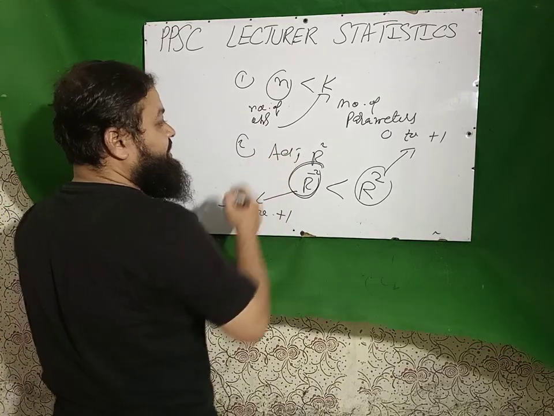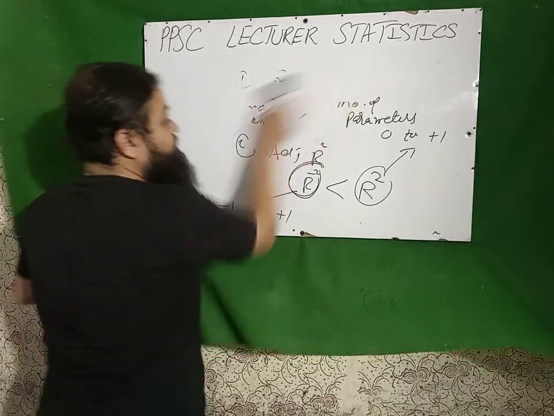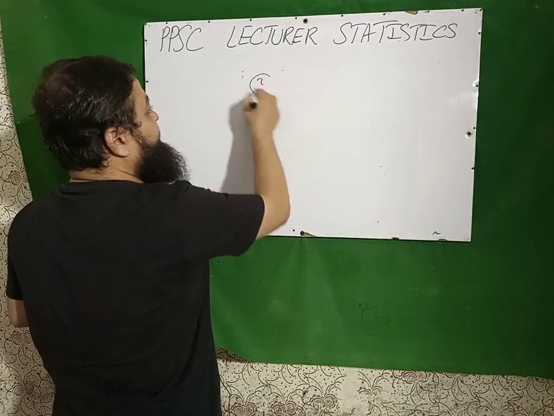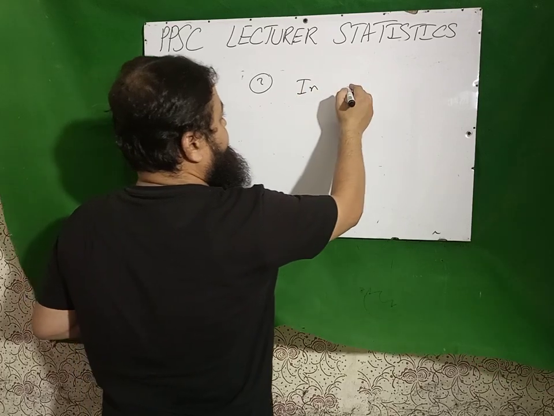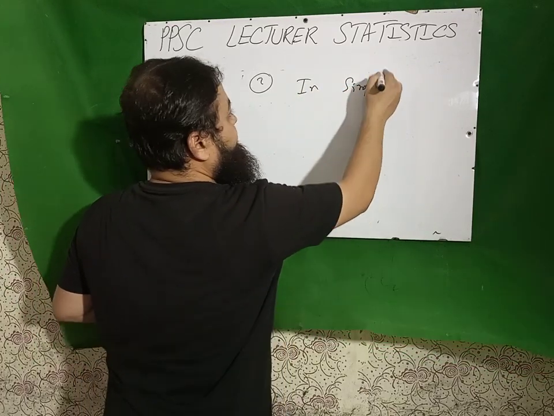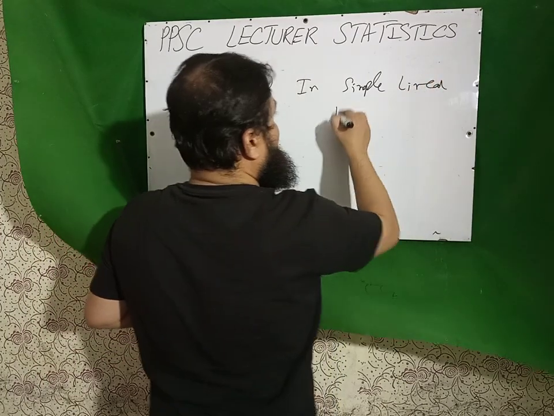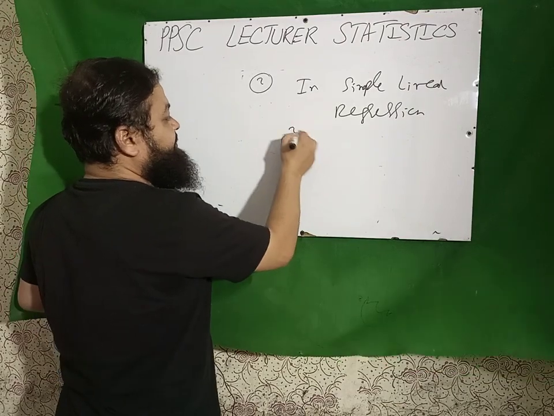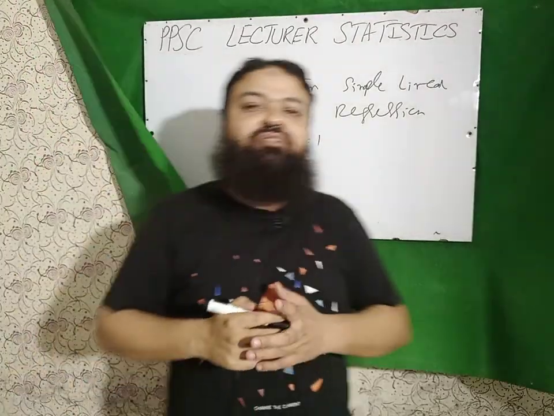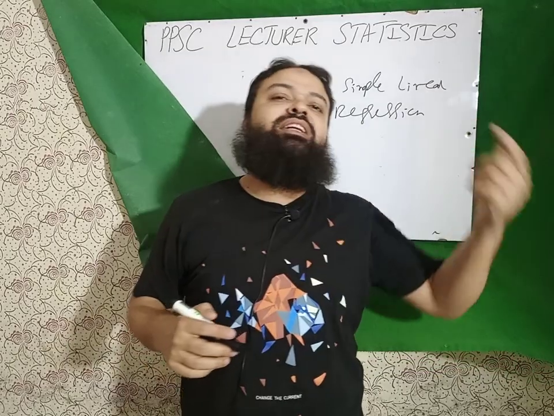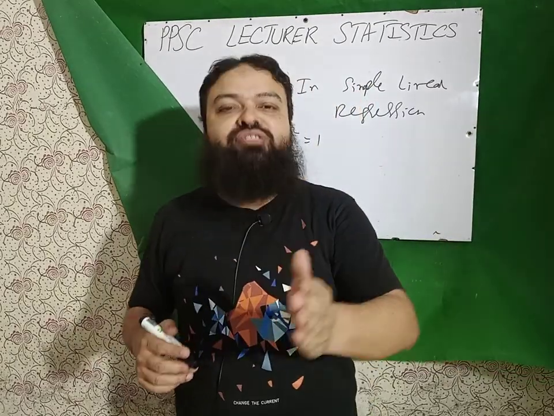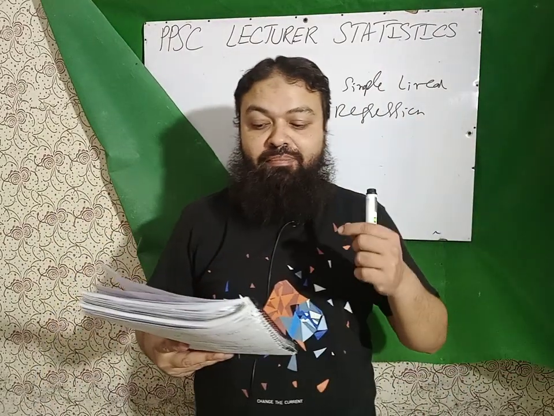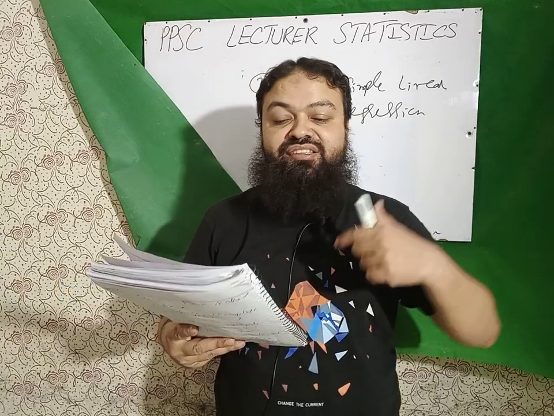Another question which is very important: when are adjusted R square and R square equal? In the simple linear regression model, both are equal. If R square is equal to 1, they are also equal. Whenever we have one independent variable and one dependent variable, adjusted R square and R square are equal. Next question is, which sampling error does not decrease by increasing the sample size?